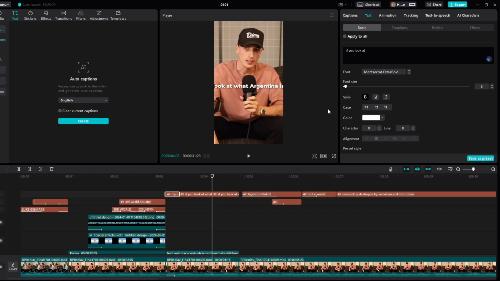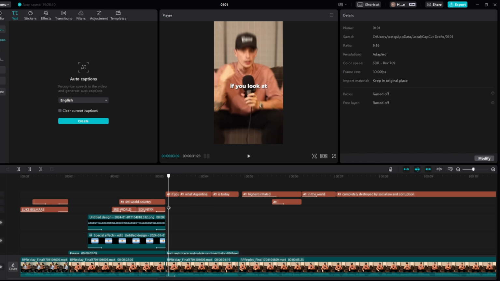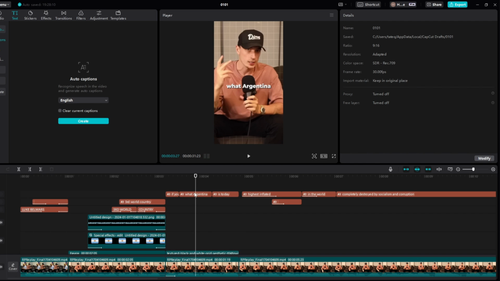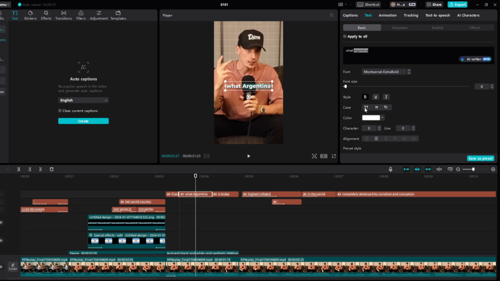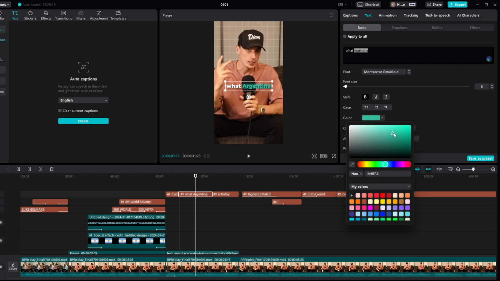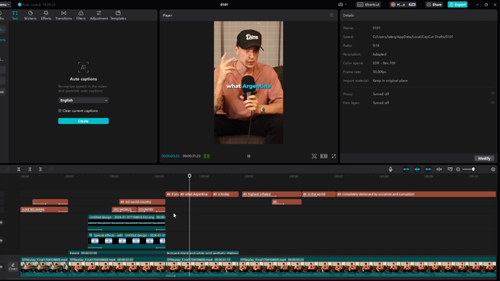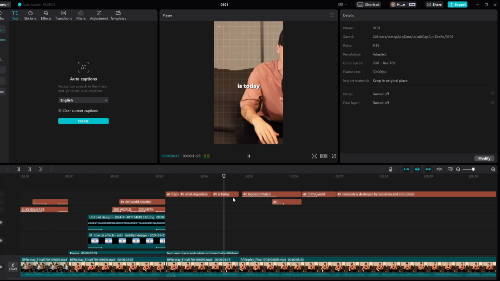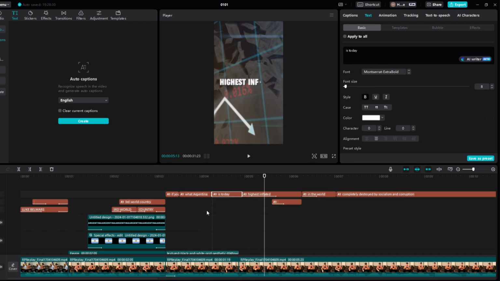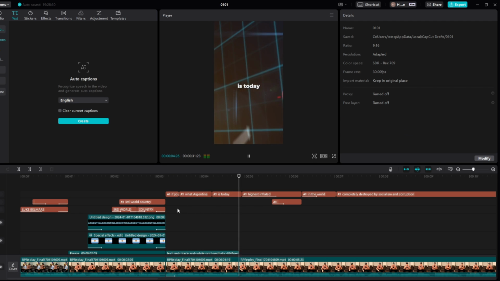So if you look at what Argentina is today. And then, as you can see, super easy. If you look at what Argentina is today, right here, we're just going to add like a blue effect, like a blue colour, a light blue. Just to kind of represent Argentina a bit, you know? Maybe a bit more blue, just like so, yep. Look at what Argentina is today.